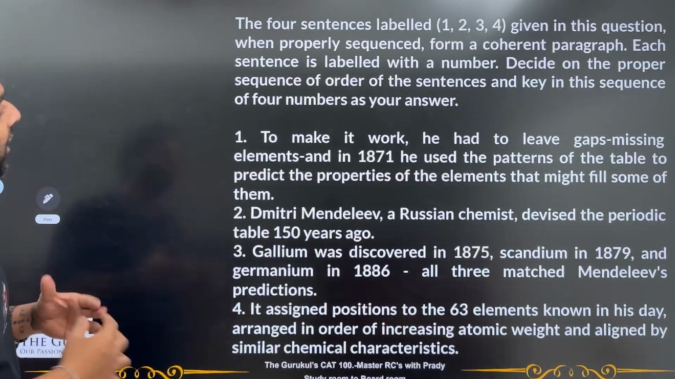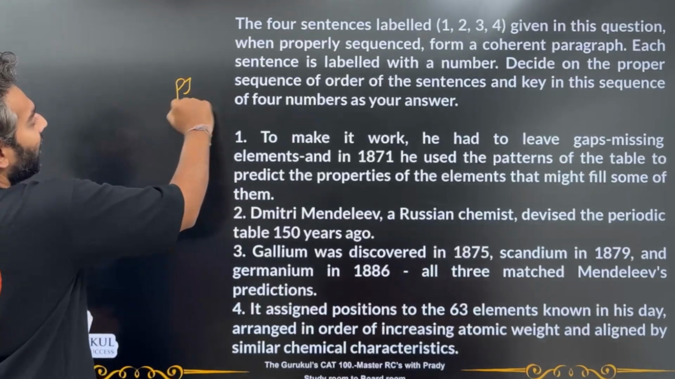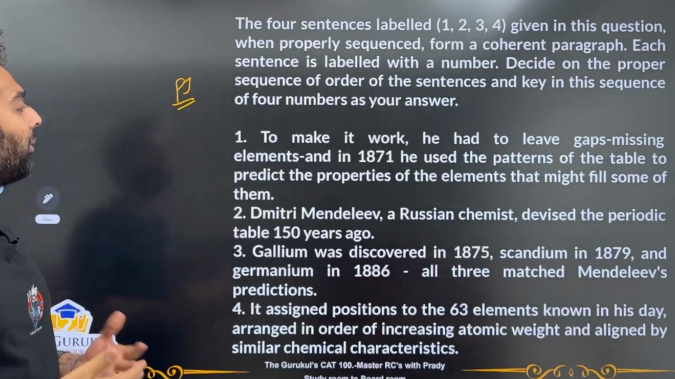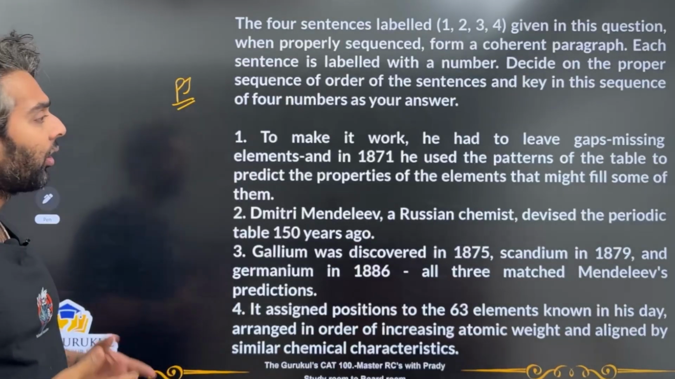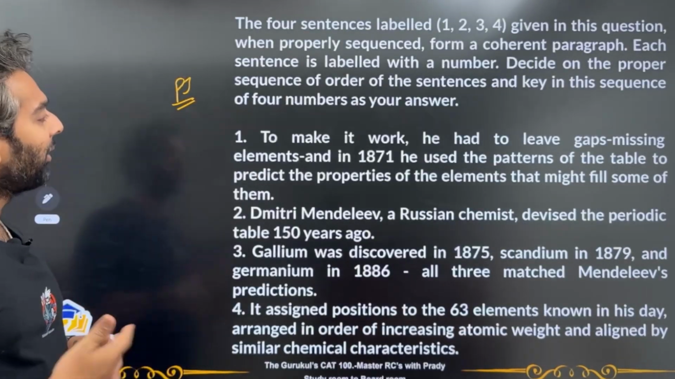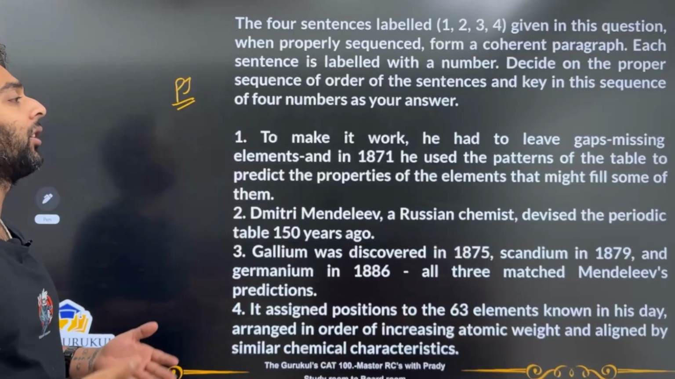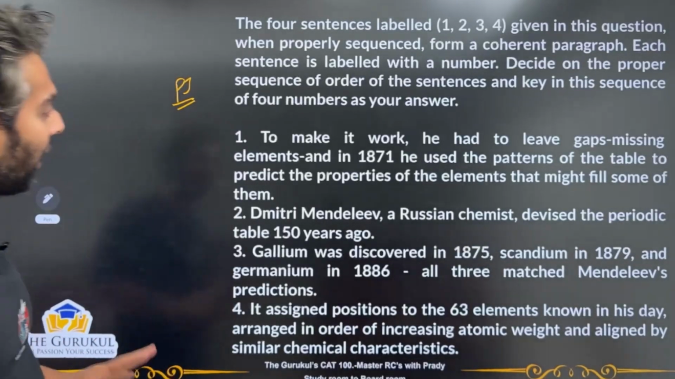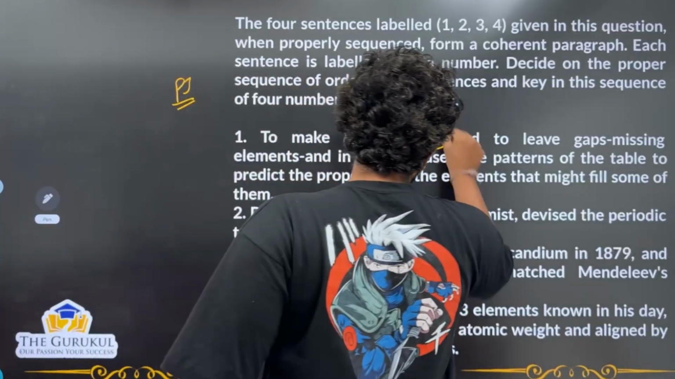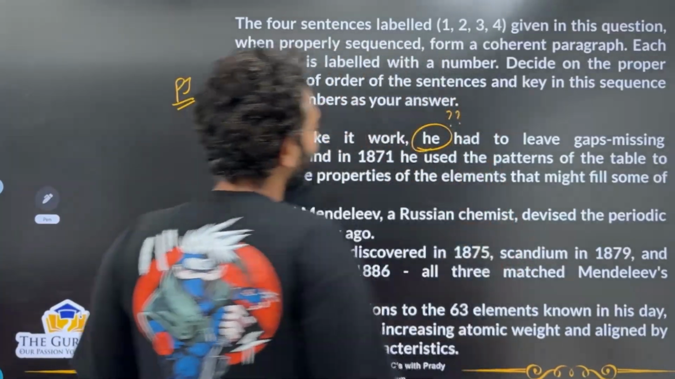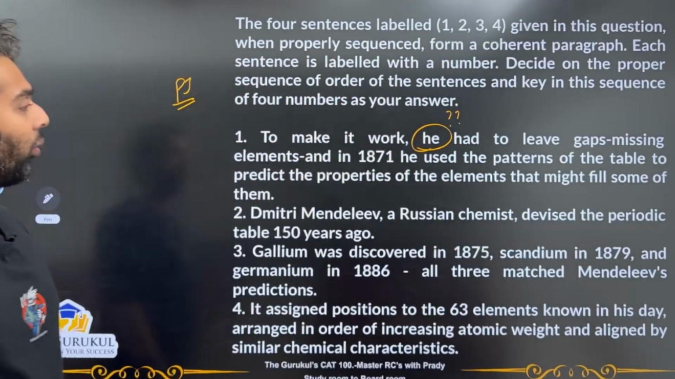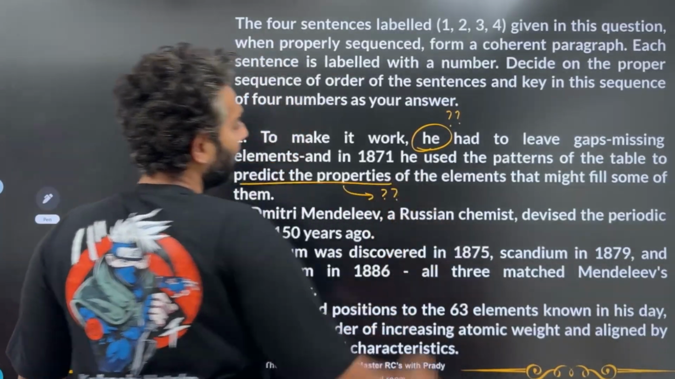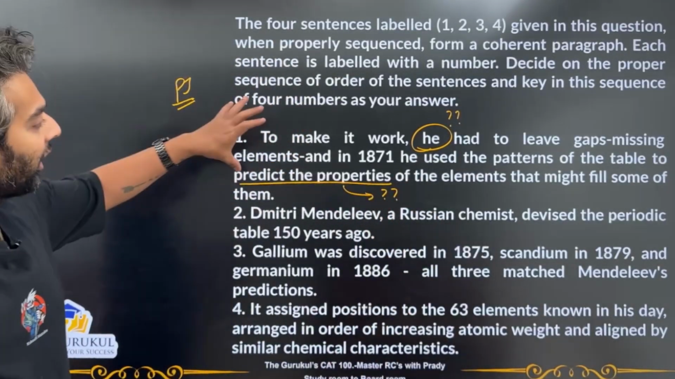The second question again is a para jumble type of a question. Over here the first sentence says to make it work he had to leave gaps missing in the elements, or gaps which are the missing elements, and in 1871 he used the patterns of the table to predict the properties of the elements that might fill some of them. Okay, fair enough. The first question that comes to my mind is who is this he that we are talking about? Okay, and what kind of predictions did he make? Right, so these are the 2 questions that come to my mind when I'm looking at this first sentence.